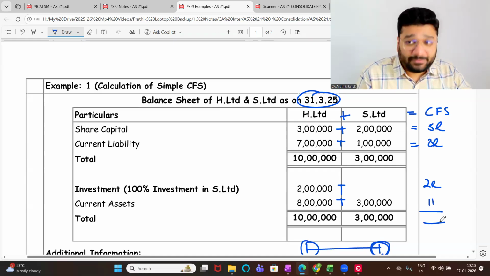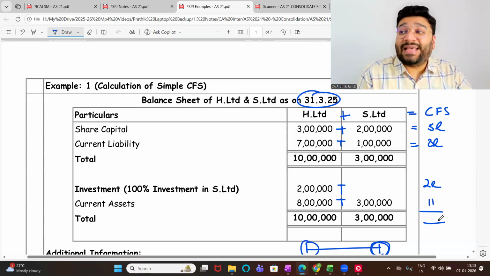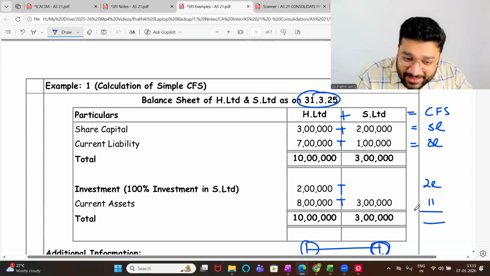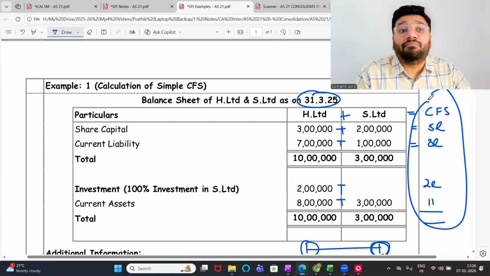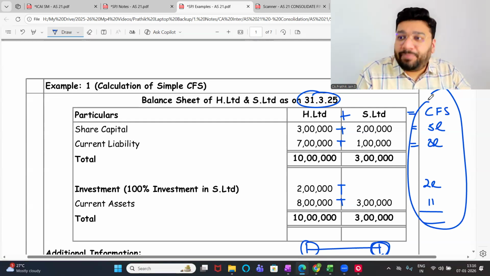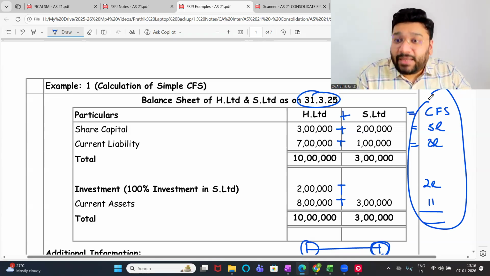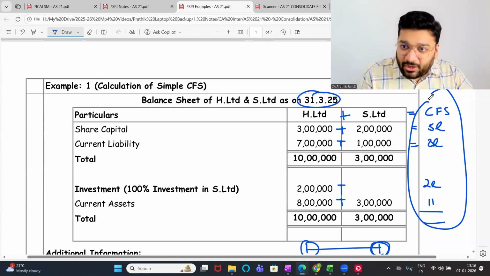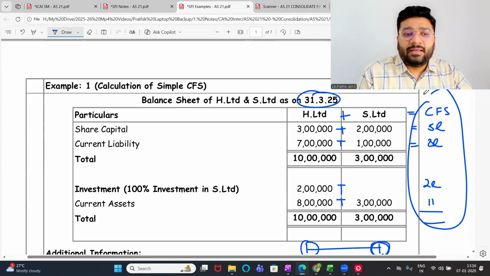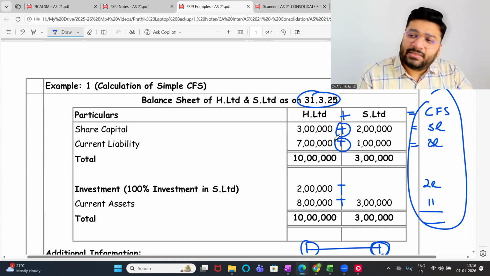That's all. But it is not as easy as you're thinking. In this balance sheet, there's some drama. There are certain intercompany transactions which have to be eliminated. If you don't eliminate them, it will not be a proper balance sheet or proper P&L. So all the intercompany transactions are eliminated. Eliminating them is the biggest problem in this chapter. Okay, not okay? Now tell me, people, can I just take a paper and pencil, add and just leave it?